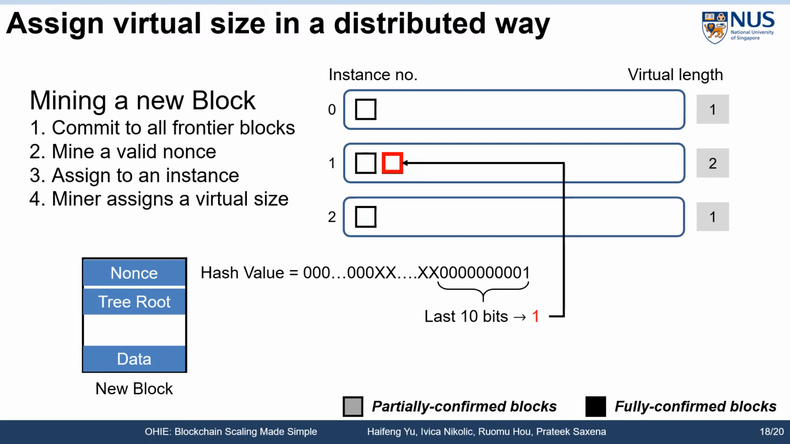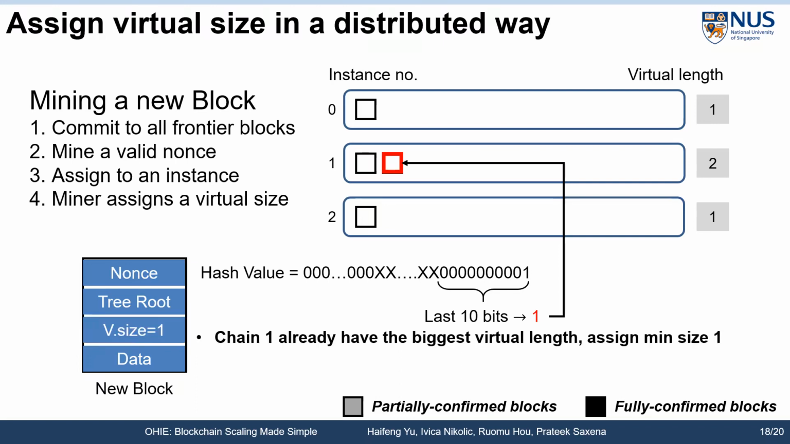Let the total virtual size of the blocks on the longest chain be defined as the virtual length of an instance. Since instance 1 has the longest virtual length, the newly added block on instance 1 should have a minimal virtual size of 1.